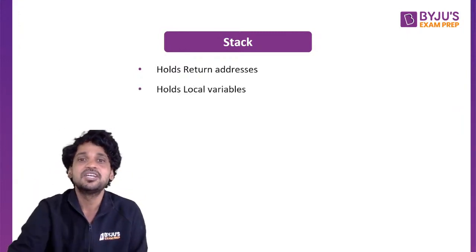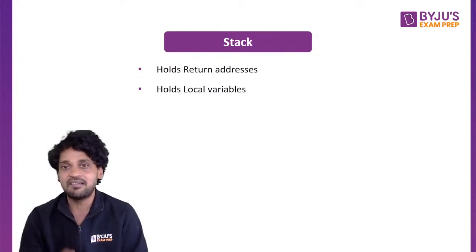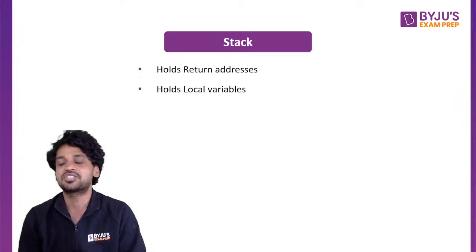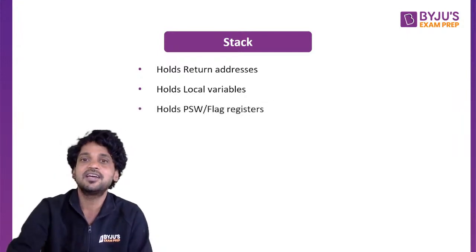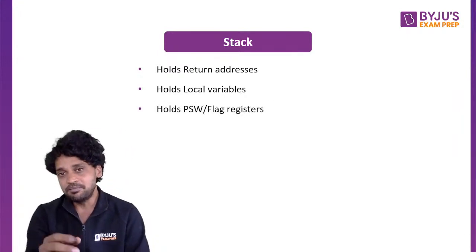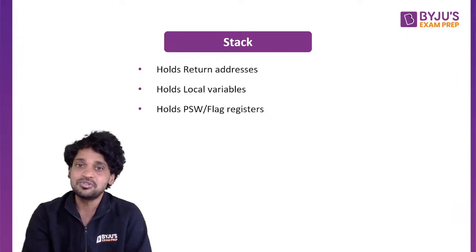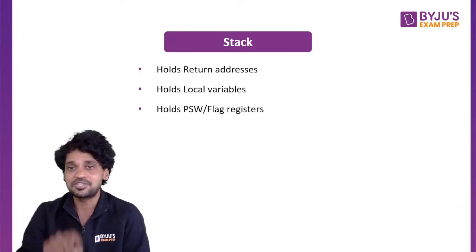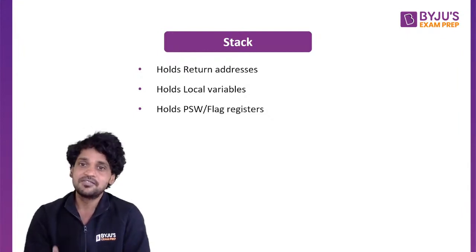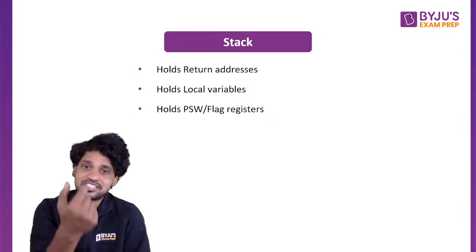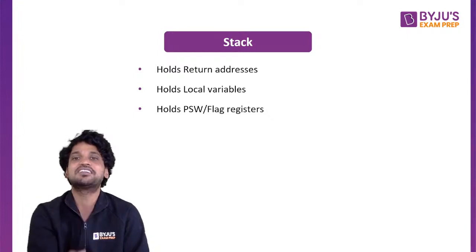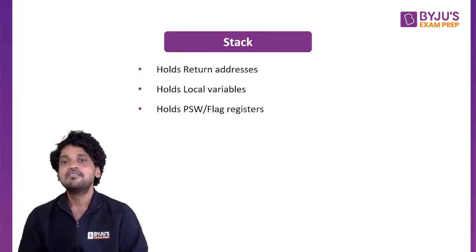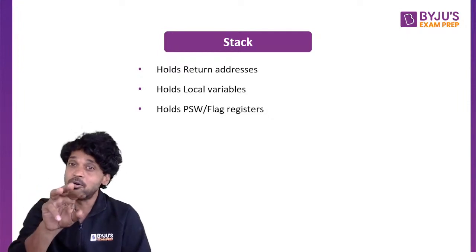In addition, the stack also holds local variables. Every time a local variable is accessed, that local variable will directly get transferred to the stack. Also, some CPUs use the stack to store the flag register. You know the flag register of the system; it can also be called the PSW, program status word. So this PSW or flag register will get stored into the stack by only some CPUs.